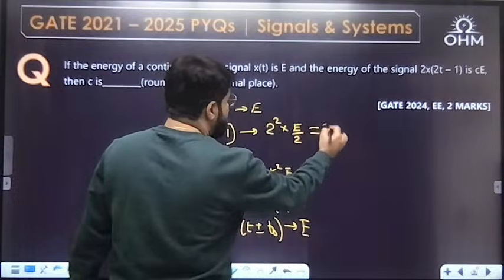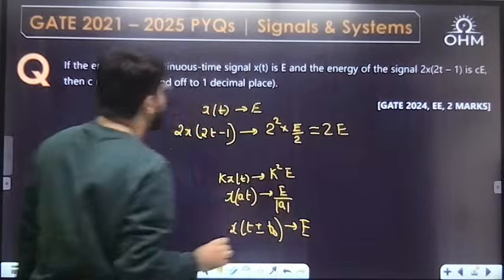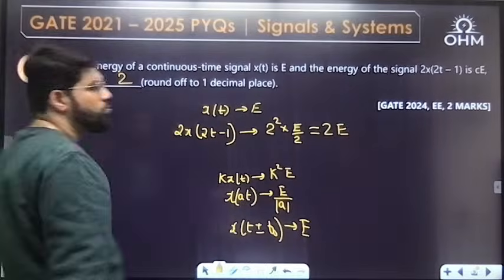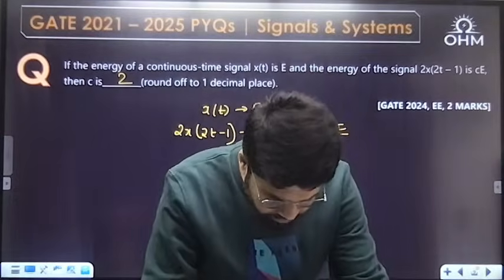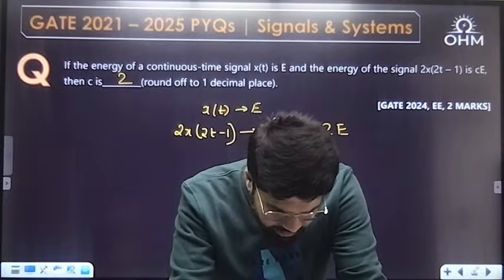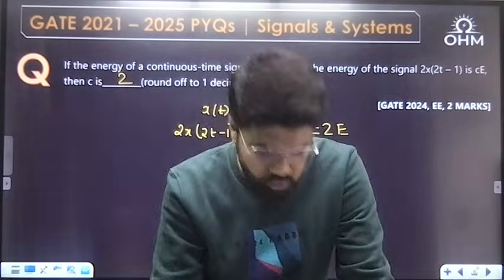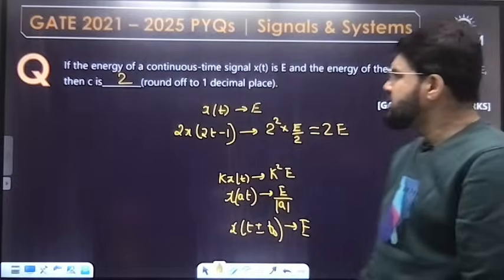That is why the total answer here is 2E. So they have given the answer is CE. What should C be? C is equal to 2. That's it. Simple one. Yes, Sumuka, double E, correct answer. The answer is simply equal to 2.